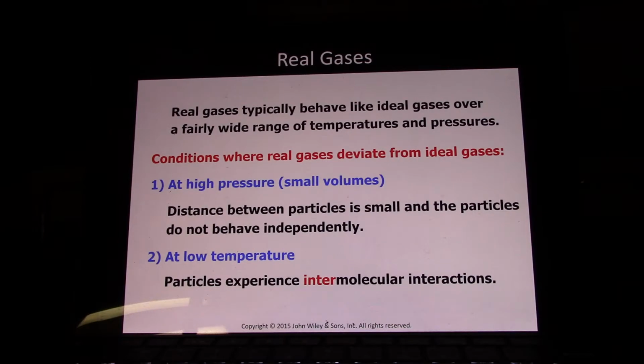Therefore, at high pressures and low temperatures, a gas can liquefy, which does not happen to theoretical ideal gases but does happen to real gases, because real gases do take up space with their molecules, since they're real atoms and molecules, and real gases do have actual intermolecular forces between each other. At normal temperatures, they're negligible and can be ignored, but at very low temperatures, they become extremely substantial.